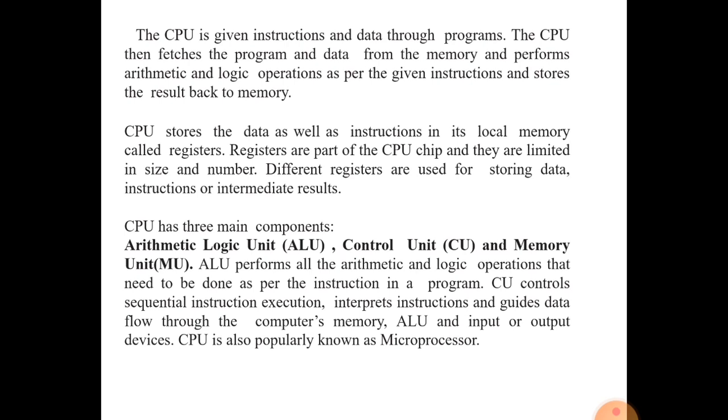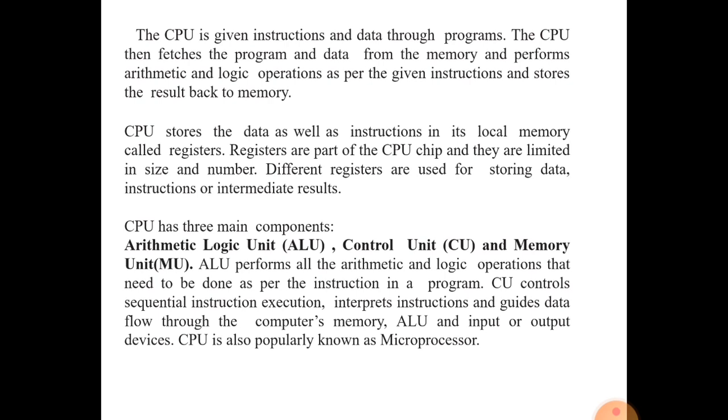In a computer system, the smallest unit is known as a register. The CPU stores data as well as instructions in its local memory called registers. The data and the instructions entered by the input devices will be stored in the CPU in which memory? That is the register. And in the CPU there are several registers, not a single register.